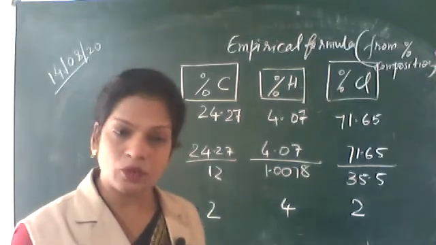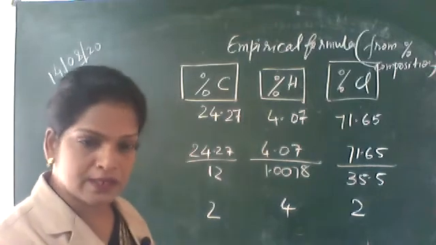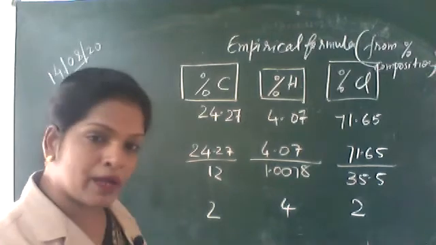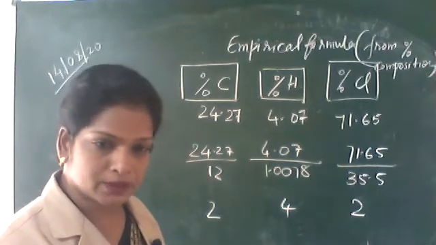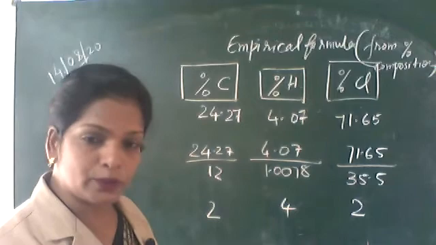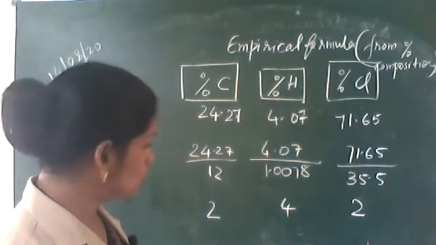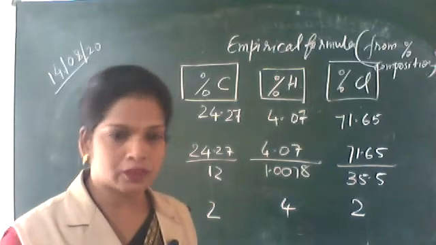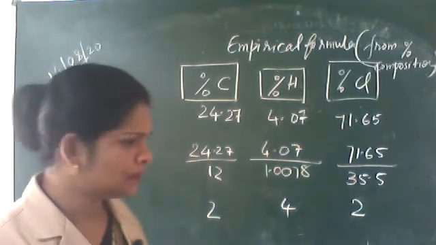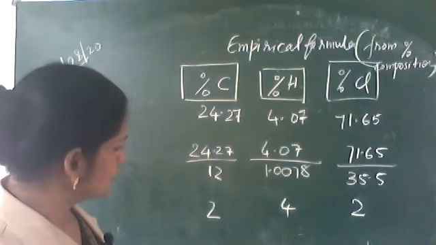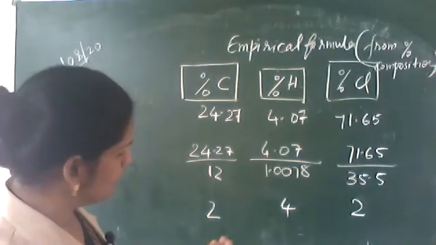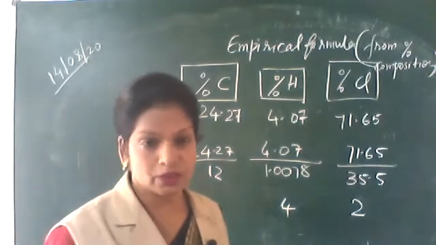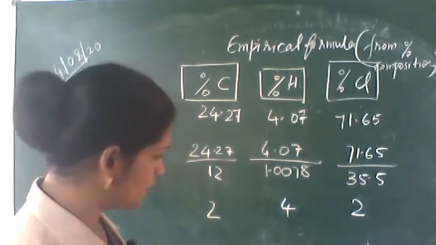When you write a molecular formula, it's a matter of common sense. C2H4O2 cannot be a molecular formula. You have to get the smallest whole number ratio.